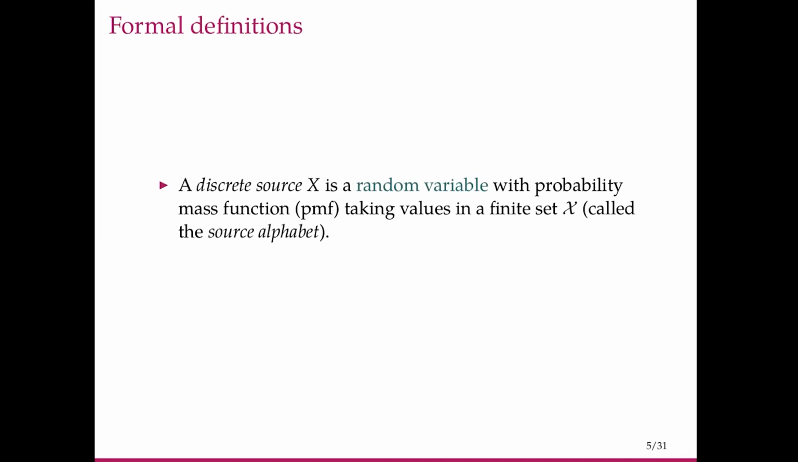Let's look at a few formal definitions before we get there. The discrete source X is a random variable which has a probability mass function, and X takes values in a finite set called the source alphabet.